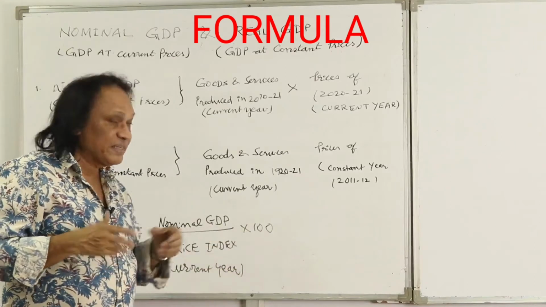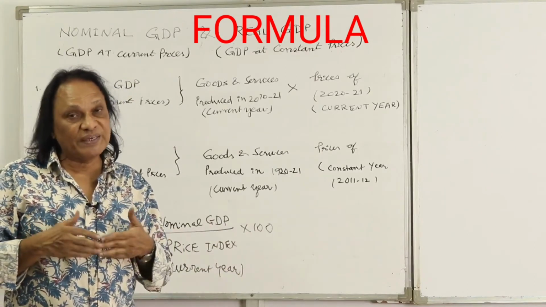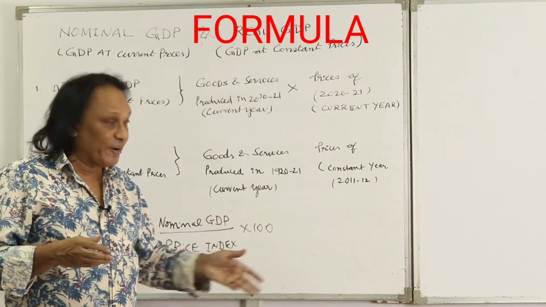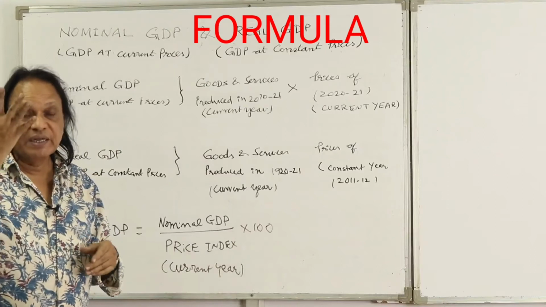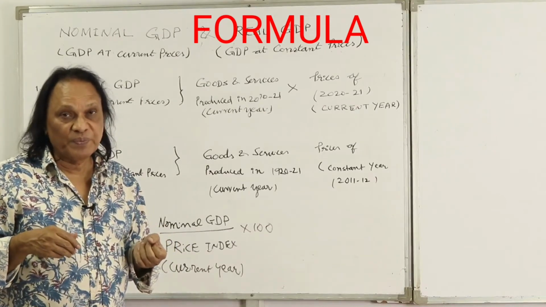Suppose the base year price is 100, now the current price is 200. That means there is a twofold increase in the prices, 2 times the prices have gone up. If the price index of the current year is 400, the prices have gone up 4 times. I hope you got it.